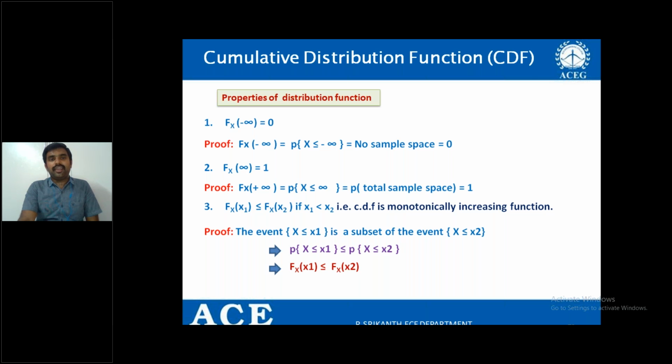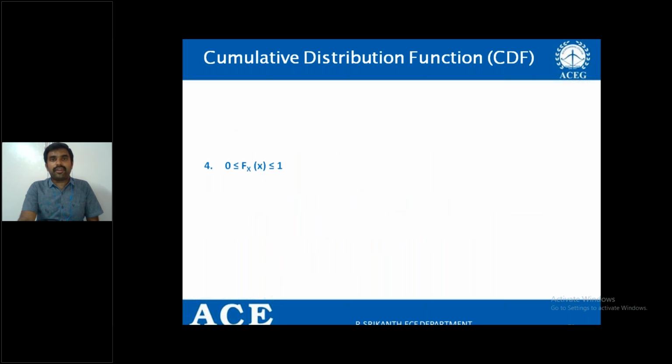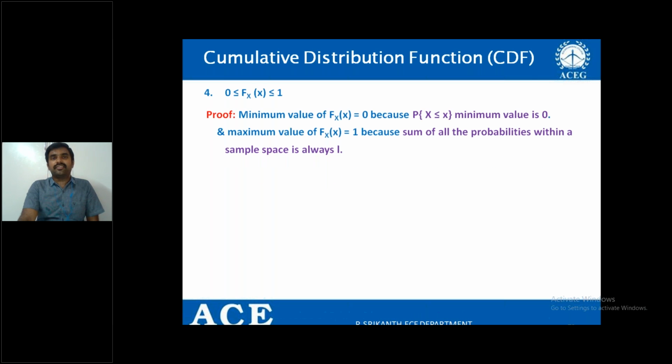Third property, Fx of x1 is less than or equal to Fx of x2 if x1 is less than x2. Fourth property, always Fx of x lies between 0 and 1, that is 0 less than or equal to Fx of x less than or equal to 1.